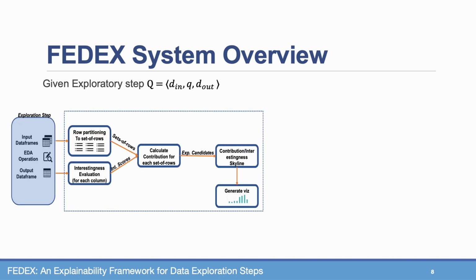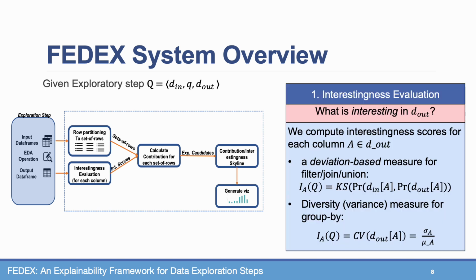Let's now review the FedEx system architecture. Given an exploratory step Q, which consists of an input data frame D in, an operation Q, and an output data frame D out, FedEx operates as follows. It first evaluates the interestingness of the resulting data frame D out. We do so by computing an interestingness score for each column in the output data frame.